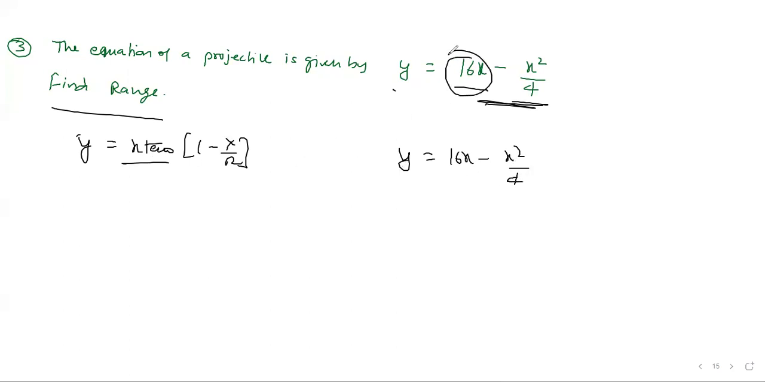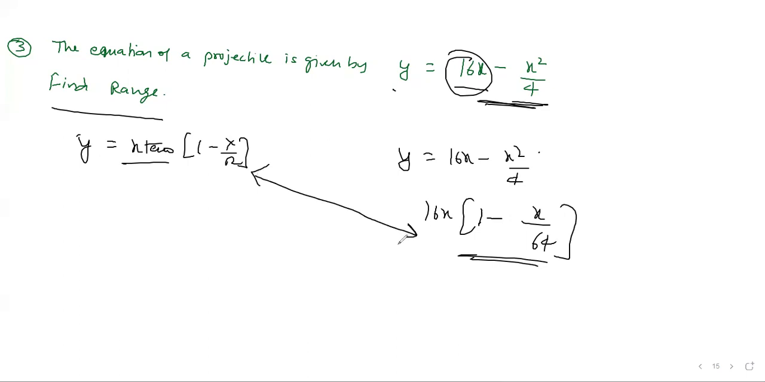This is your x tan theta right now. This means 16 into x you take common. What you get? 1 minus x by... you have to multiply 16 here, 16, so it becomes 64. Now compare this with your standard equation. Compare these two equations. These are your x tan theta. So x by this is called your range. So range will obviously be 64 meters, SI system. Same. Okay, no problem.